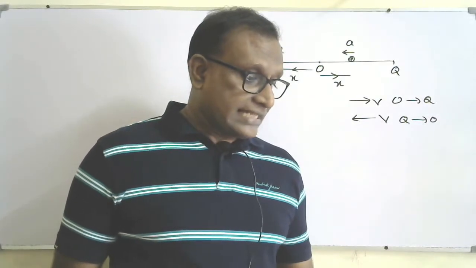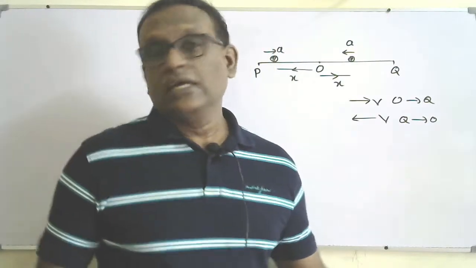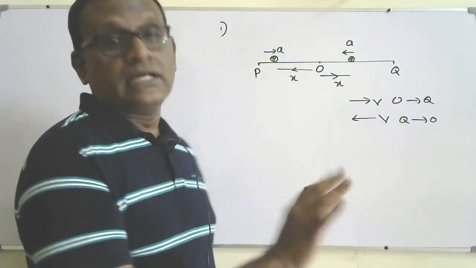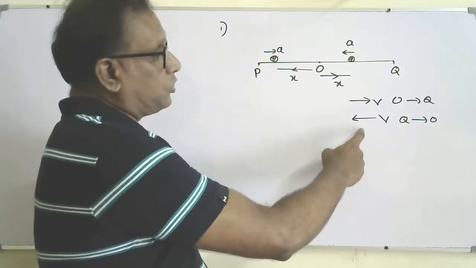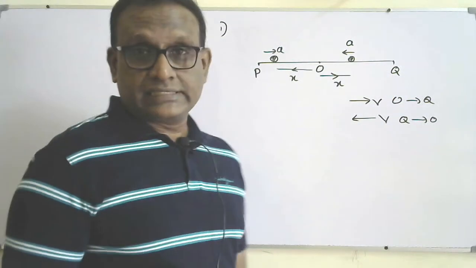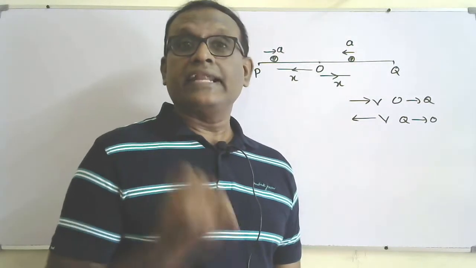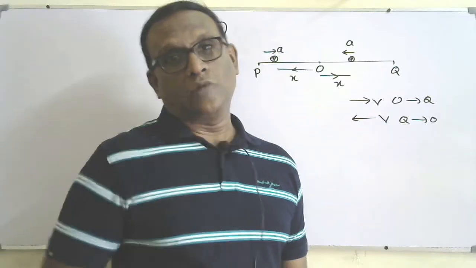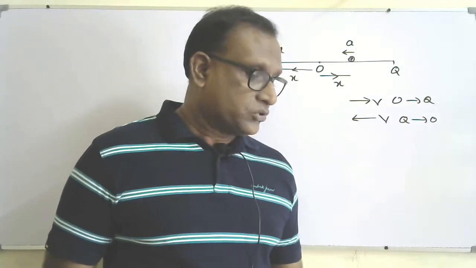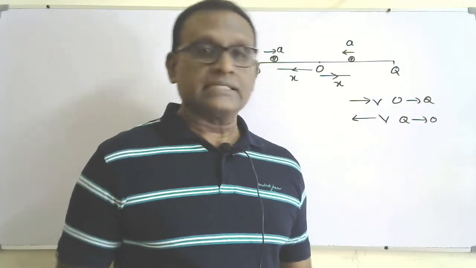Answer D, its acceleration and its velocity are always opposite to each other. No, that is wrong. Acceleration and velocity are not always opposite to each other. I already showed that when it moves from Q to O, the acceleration and the velocity are parallel to each other. But remember that the direction of acceleration and the direction of displacement are always opposite to each other. So answer D is also a wrong statement. So the correct statement is B. So question number 1, correct answer B.